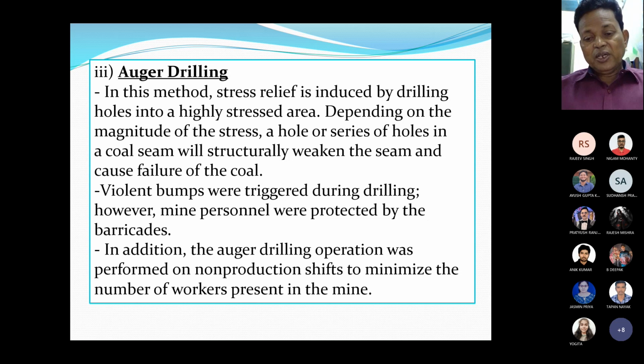So in summary, I can tell you that these coal mine bumps occur in coal mines and sometimes may be a very great danger to the people who are working inside the mine. That's why certain corrective measures should be taken, and proper mine design should be followed so that coal mine bumps do not occur in your mines. So this is all about today's discussion on coal mine bumps.